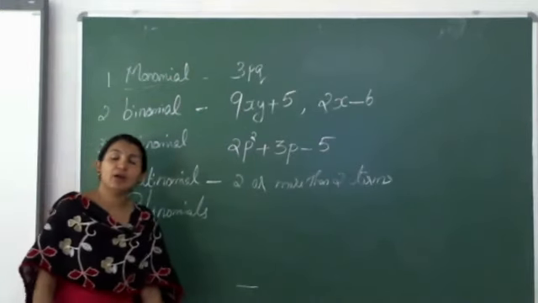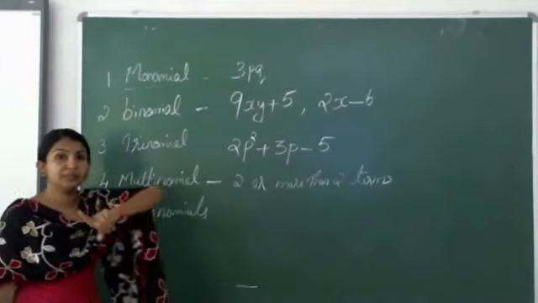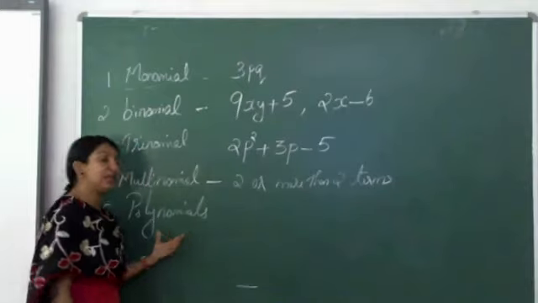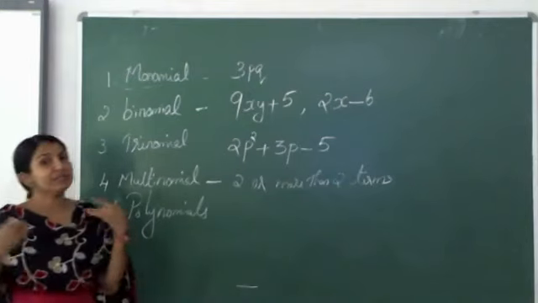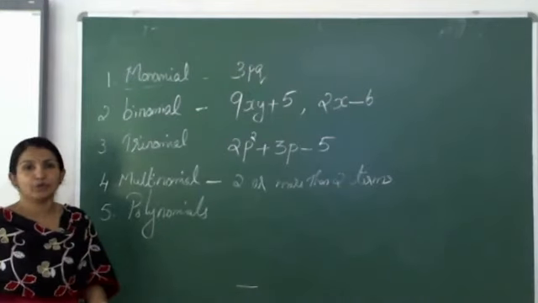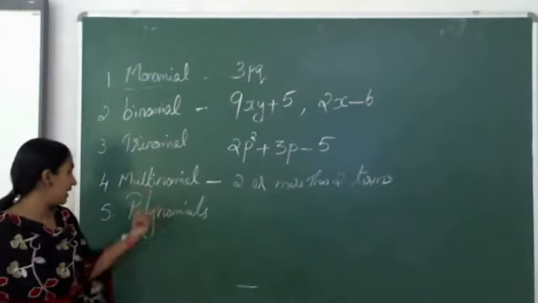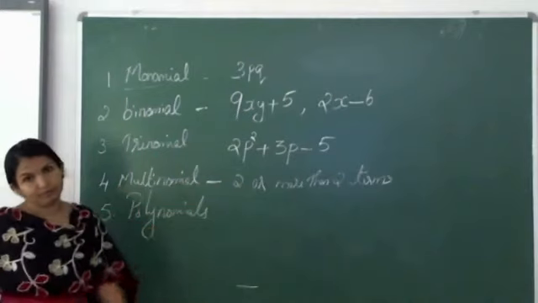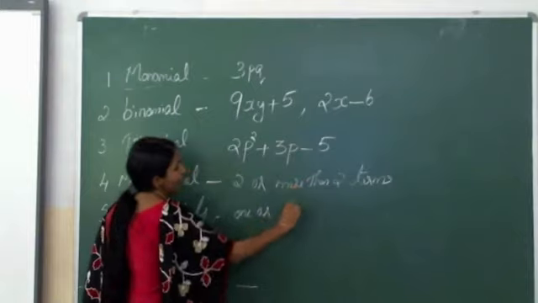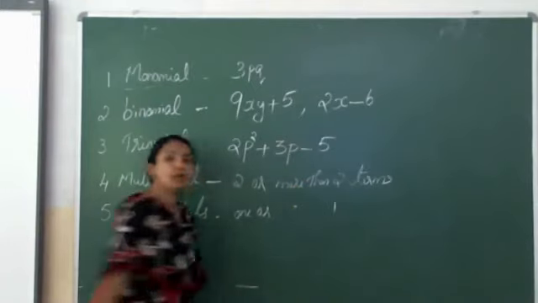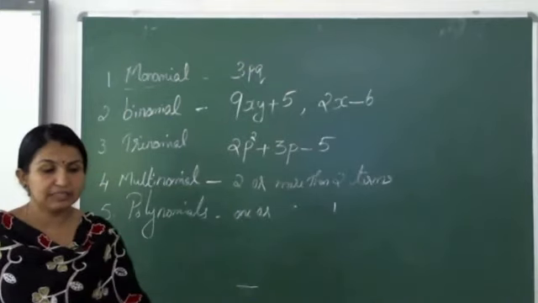If an algebraic expression is only a monomial, if it is only one term, then also we can say it is a polynomial. If that expression is having 2 terms, then we can say it is a polynomial. If it is having 3 terms, then also a polynomial. Whether it is mono, bi, tri, whatever it is, we can say it is a polynomial all together. So polynomial means 1 or more than 1 terms.